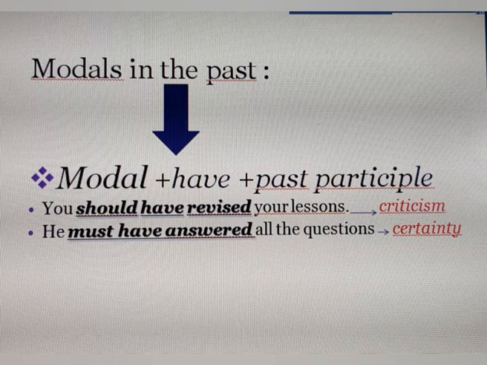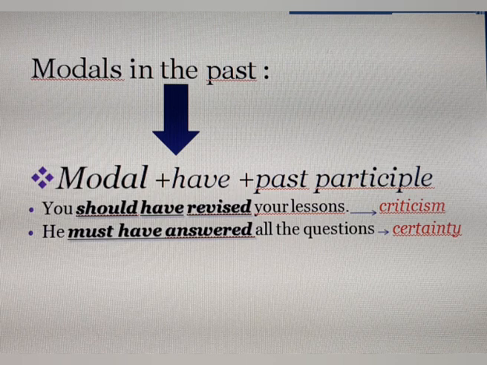Now, what about modals in the past? Okay, also we have a rule. It says modal plus have plus past participle. For example, you should have revised your lessons. Okay? In this example, we have the subject you, the modal should, we have, plus the past participle, which is revised. You should have revised. We have three parts. Okay, you should have revised your lessons.